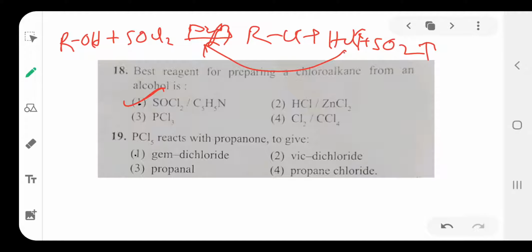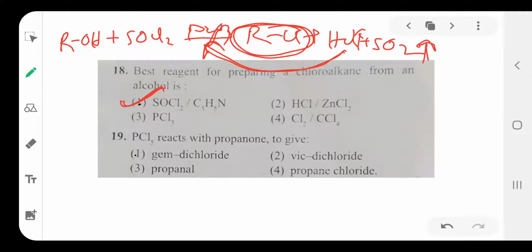So here HCl gas is absorbed by the pyridine to form pyridinium chloride. SO2 gas is separated. Then only the pure alkyl chloride product is obtained. That's why it is the best method, because both byproducts are in the gaseous phase. That's why option 1 is correct.